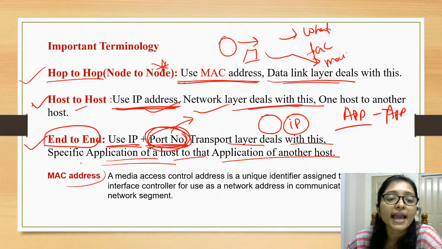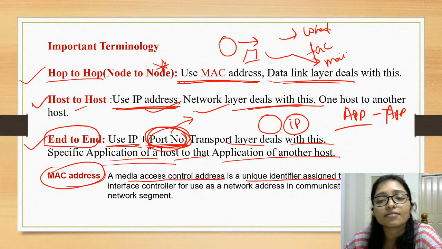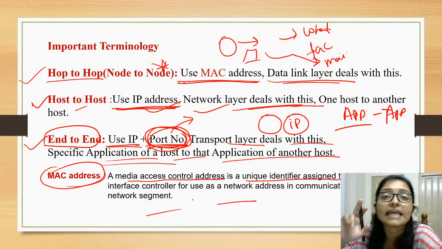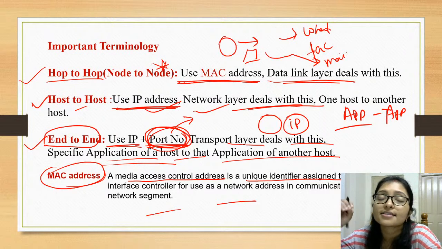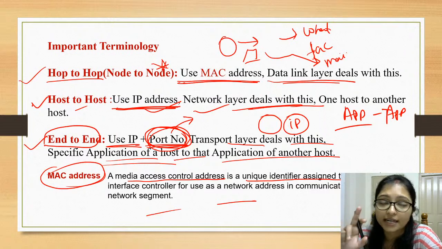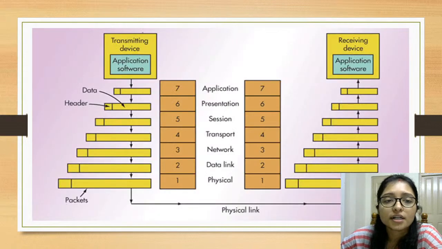And what is MAC address? Now what is MAC address? MAC address is media access control address, a unique identifier on the network. It is different from the IP address, it is not the IP address. Okay, and now just go through it once.